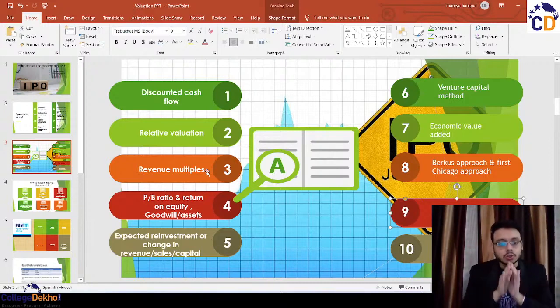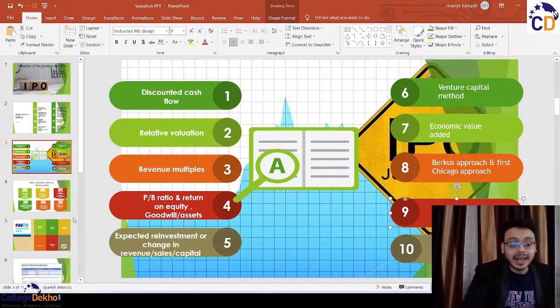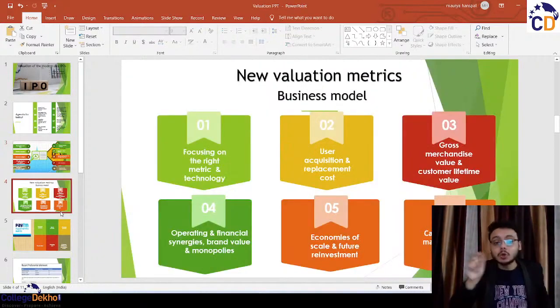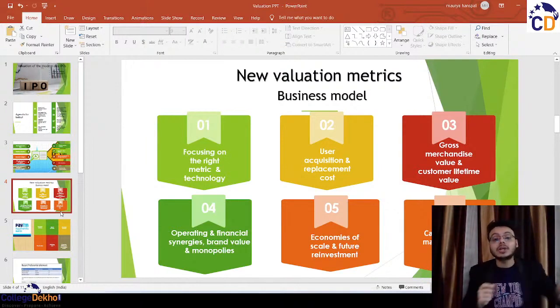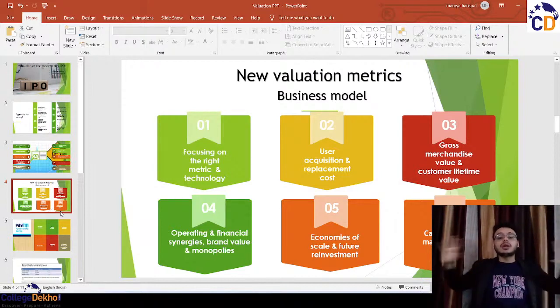Okay, so now at least we know which methods we can use and which methods we cannot use. In the next class, I would be talking about some new metrics to value these companies. Because the valuation of companies had started to include not only the quantitative numbers, but also the qualitative aspects as well. Because everyone said finance is all about numbers.